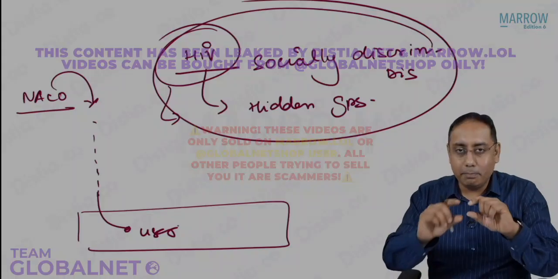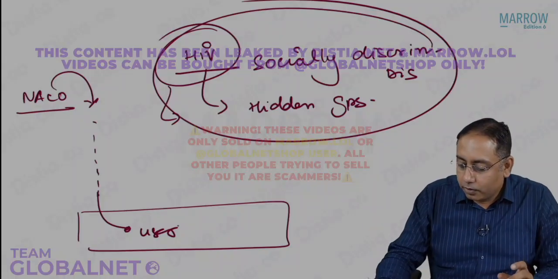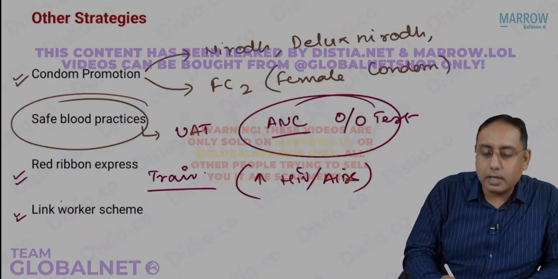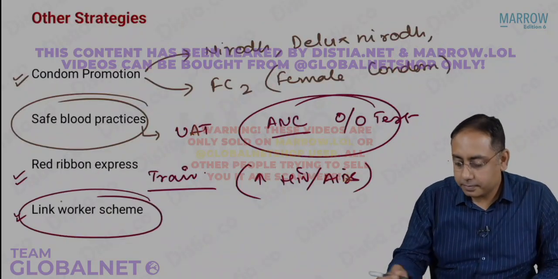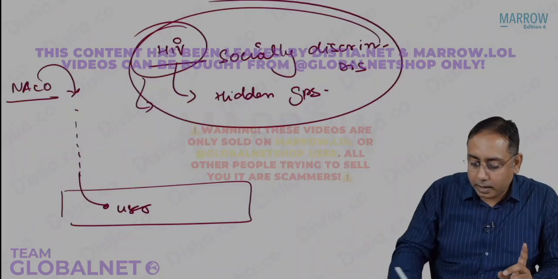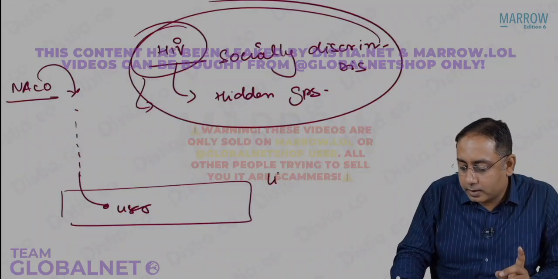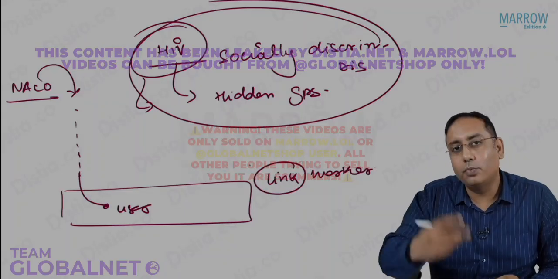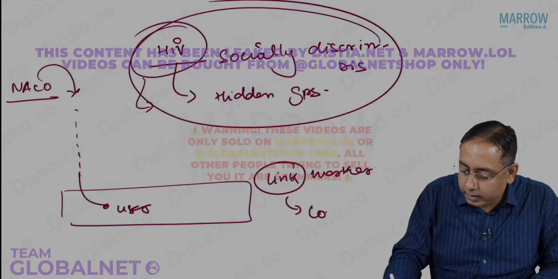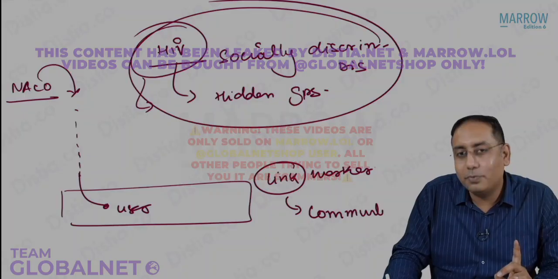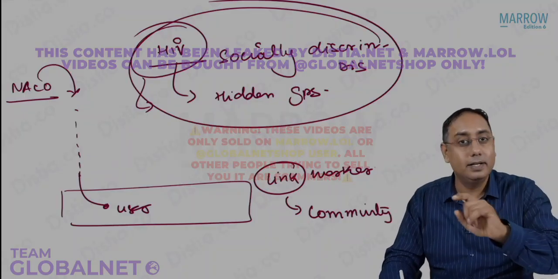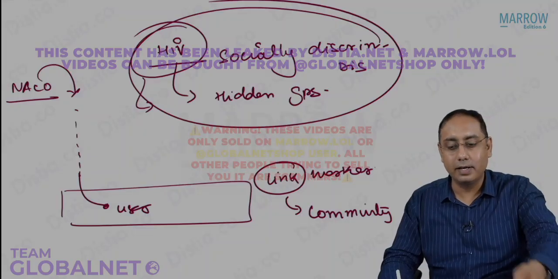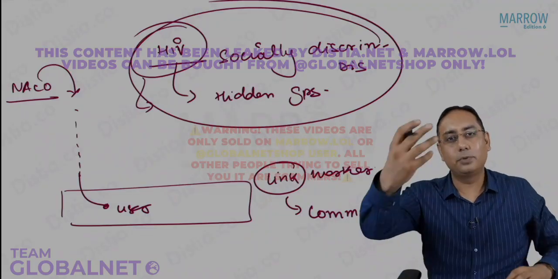For them, we made a special category of our grassroots level workers. These workers are called the link workers. So the only MCQ which can be asked to you is: what is this link worker? The link worker is going to link what to what? The link worker is going to link the community. Listen to the words very carefully. The link worker is a new program. It was launched just in 2016-17, and it is trying to scale up to the whole country.